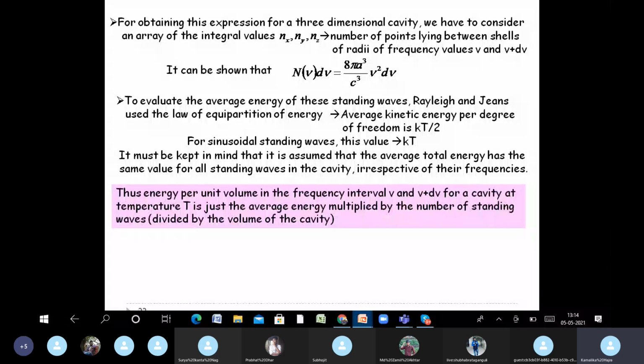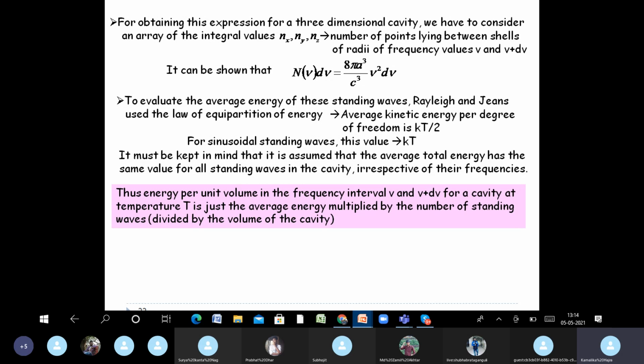So now we come to the main point that will be followed in order to find the value of E nu d nu. The energy per unit volume in the frequency interval nu and nu plus d nu from a cavity at temperature T is just the average energy multiplied by the number of standing waves.